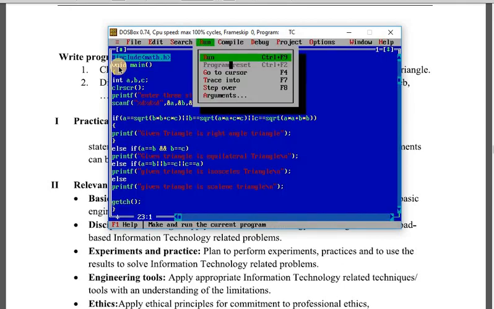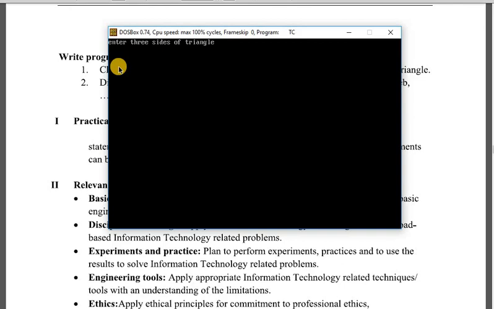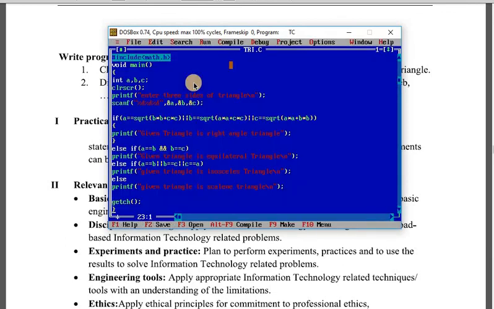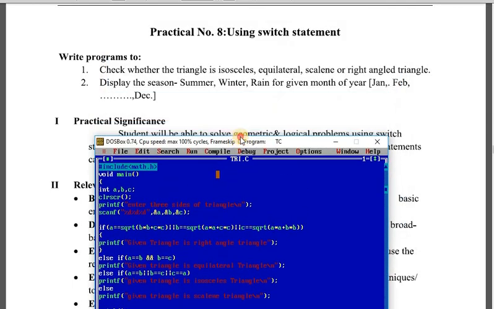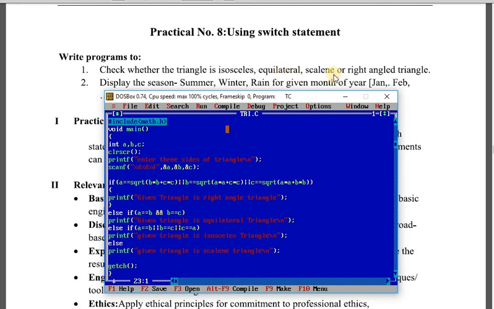Now we should check for the scalene triangle. Suppose I have written 4, 12 and 17. So all these sides are different, so it must be a scalene triangle. So this is the program to check whether the given triangle is isosceles, equilateral, scalene or right angle triangle.